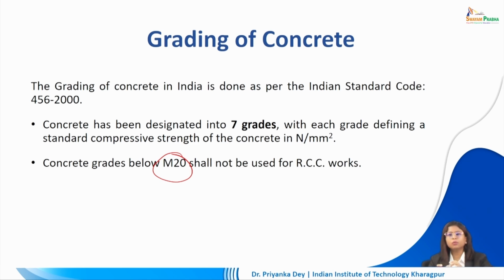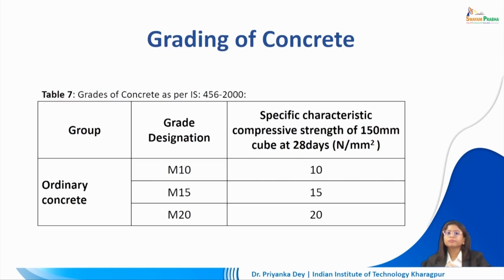Above that we can go up and use it for RCC works based on the application or part of the building component that we are using it for, but anything less than M20 is not suitable for application in reinforced concrete works. So in totality we can grade the concrete into various subcategories based on the compressive strength. The characteristic compressive strength of a 150 mm cube at 28 days is measured in Newton per millimeter square, and according to that we are subcategorizing it into different grades.